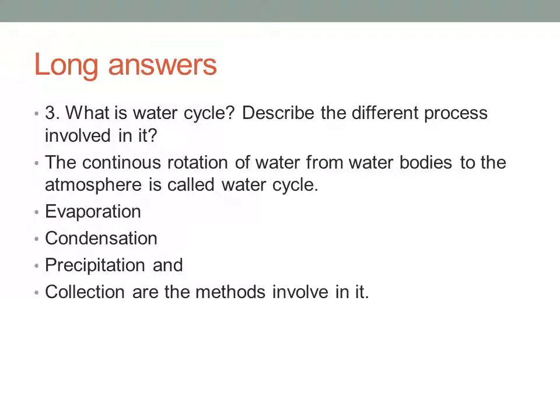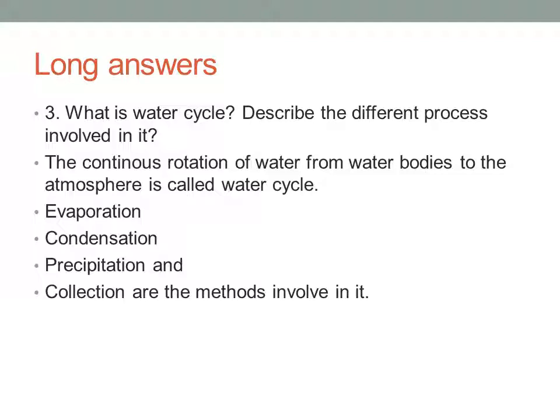What is the water cycle? Describe the different processes involved in it. I'm just explaining how to write. The continuous circulation of water from water bodies to the atmosphere and back is called the water cycle. There are four processes. Evaporation: first the water is evaporated to the atmosphere.